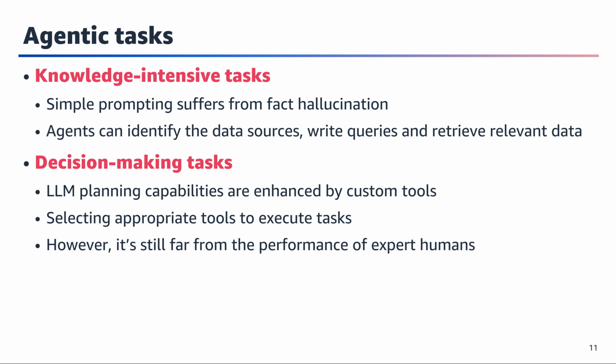There are two main categories of agentic tasks. The first is knowledge-intensive tasks. While simple prompting can lead to fact hallucination, we've made significant progress through agents that can autonomously work with data sources. This represents a major step forward for accuracy and reliability. Moving to decision-making tasks, we've seen impressive improvements through custom tools and enhanced LLM planning capabilities. However, we must remain realistic about current limitations. The gap between AI performance and expert human decision-making is still substantial, which presents both challenges and opportunities for future development.